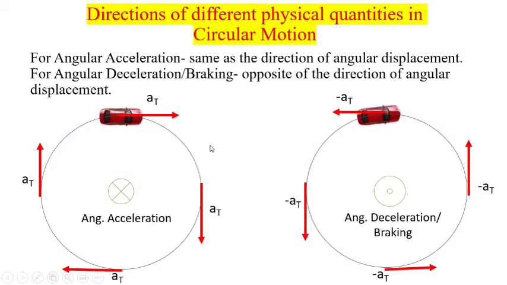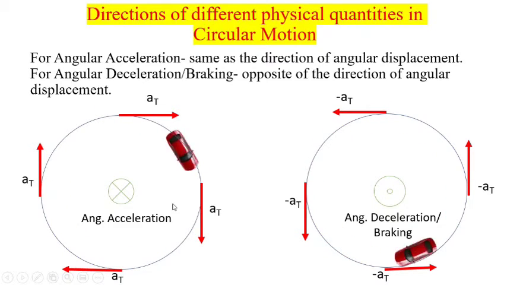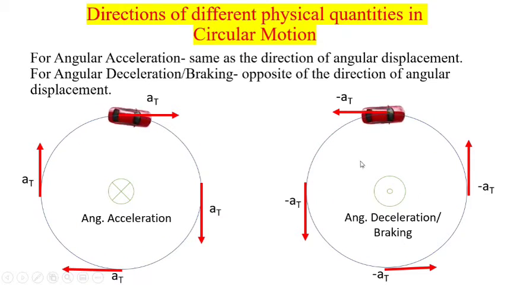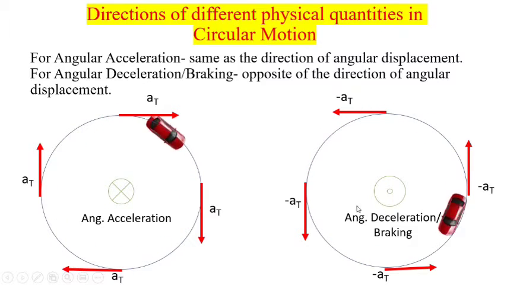Here you can see motions are clockwise. In this case, the direction for angular velocity is perpendicular to the display, going away from the observer. That is indicated by using a cross. In this case, braking is there and the direction will be opposite of the acceleration. So in this case, the direction is perpendicular to the display, coming out of the display towards the observer.